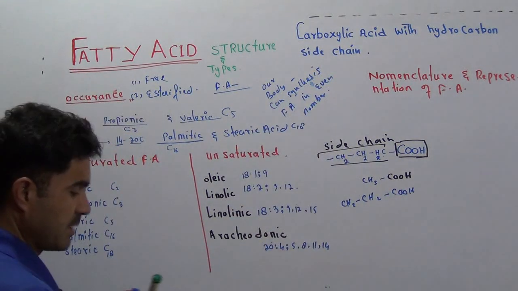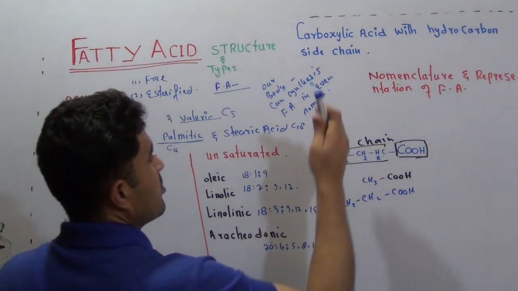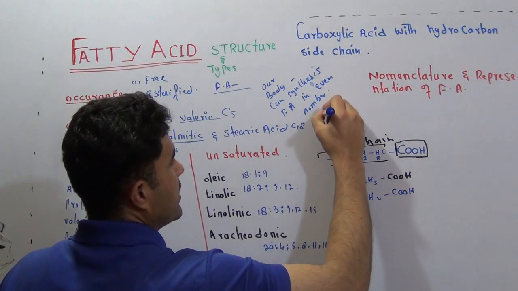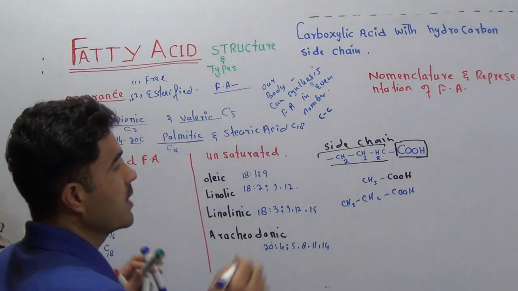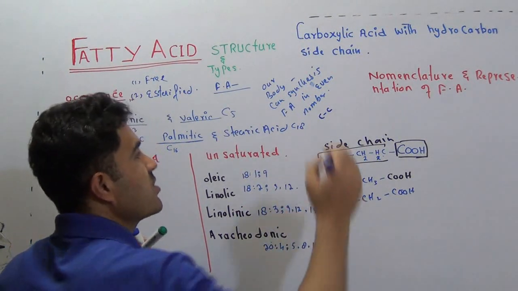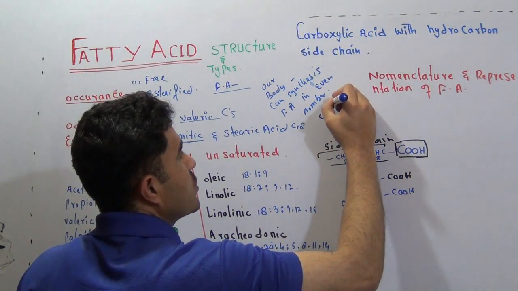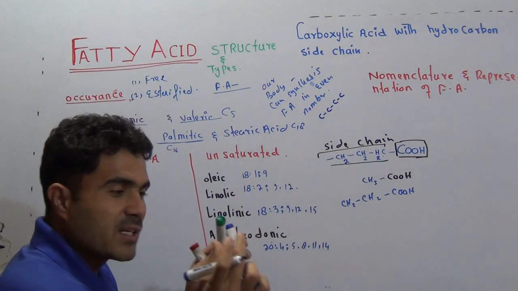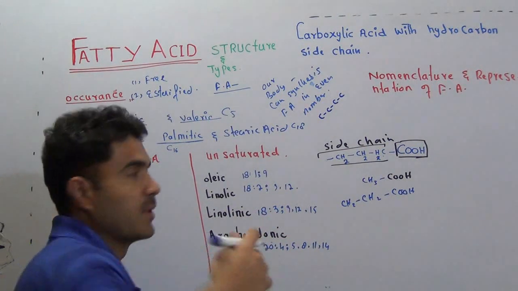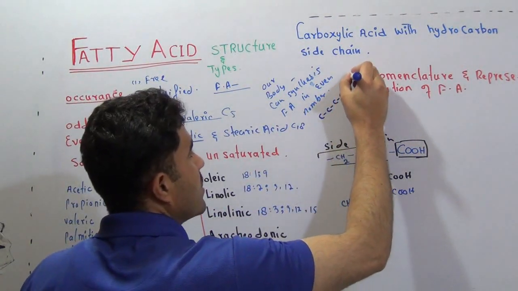How in even number? Let me explain. Let's suppose there is already a fatty acid with 2 carbon. The enzymes inside our body work in such a way that each time they add 2 carbon. They cannot add 1 carbon at one time. At one time they add 2 carbon. So next time again they can add 2 carbon.